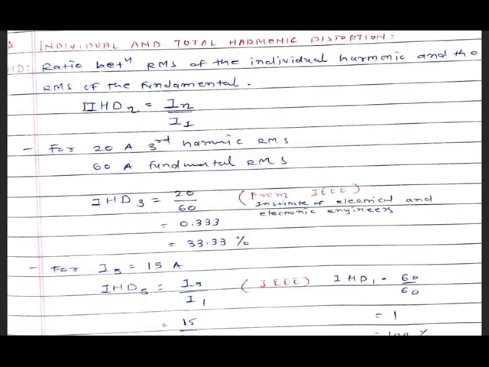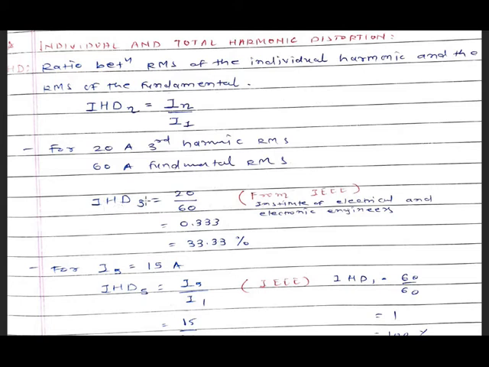So IHD for the nth harmonic is given by In, means the RMS harmonic current, divided by the RMS fundamental current. So 20 ampere is the third harmonic RMS and 60 ampere is the fundamental RMS.